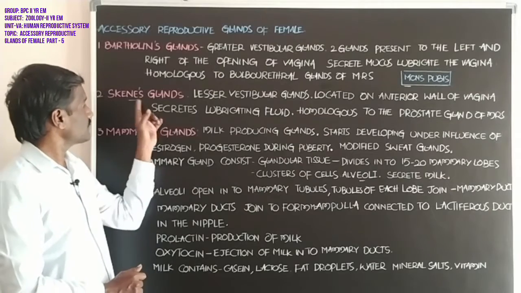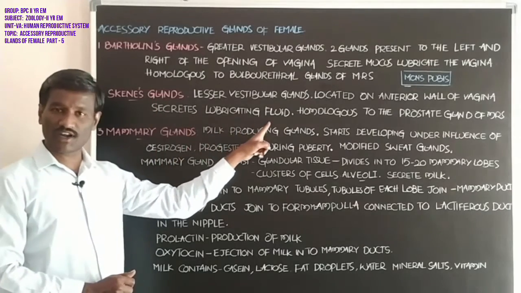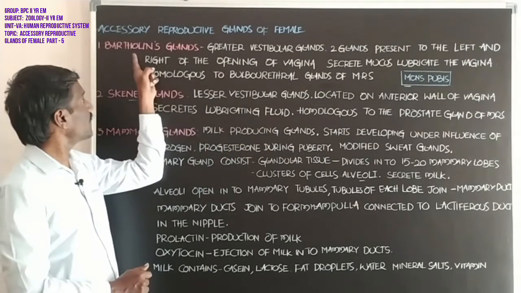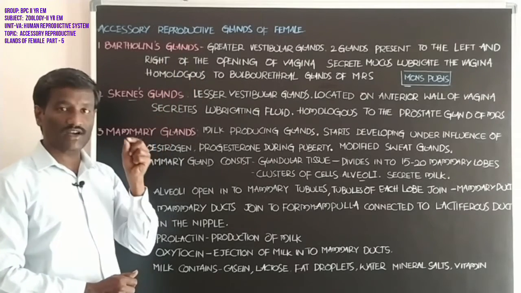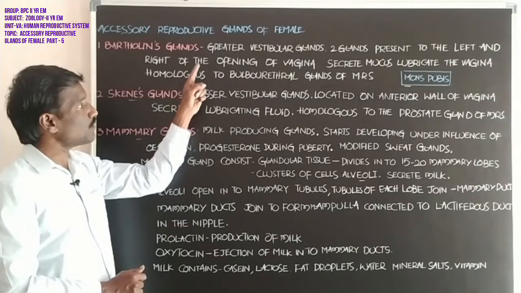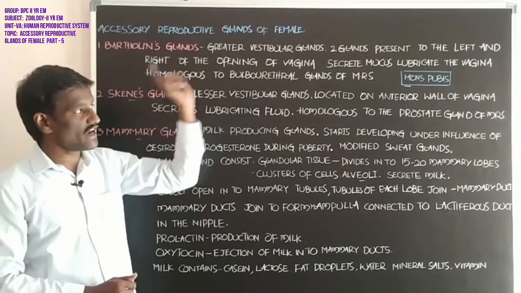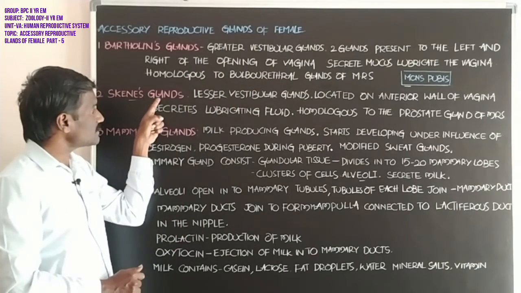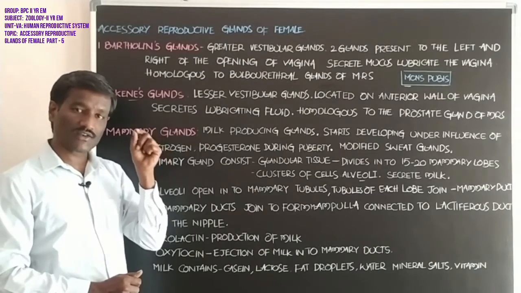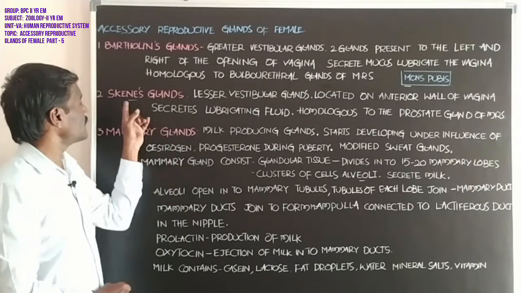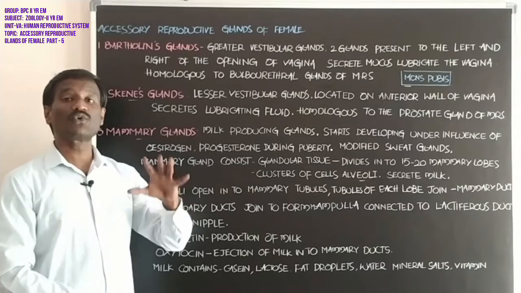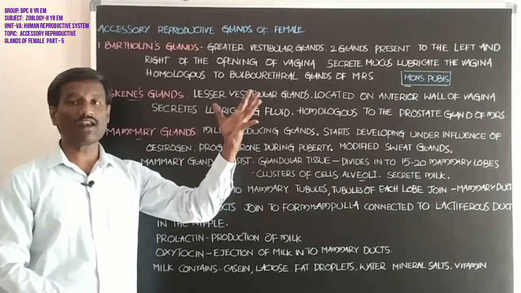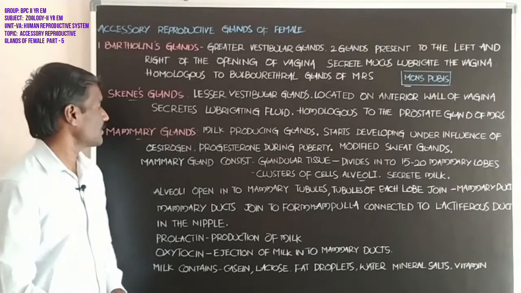Skene's glands secrete lubricating fluid. Bartholin glands secrete lubricating fluid that lubricates the vagina, and Skene's glands secrete lubricating fluid also. Skene's glands are homologous to the prostate gland of the male reproductive system.